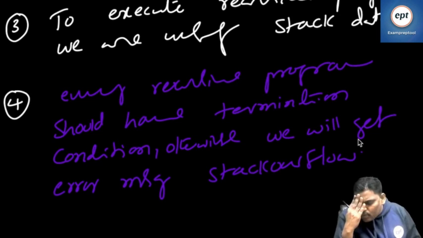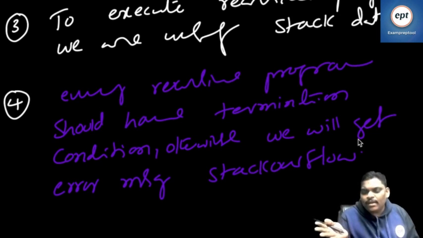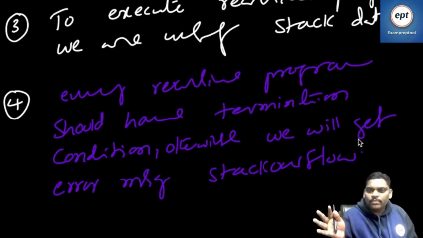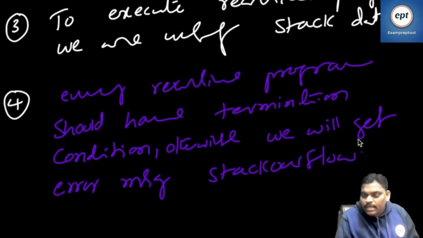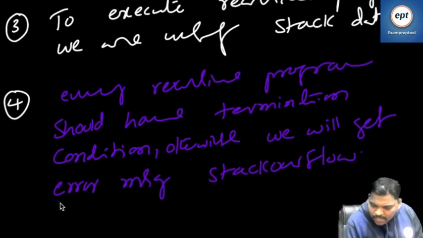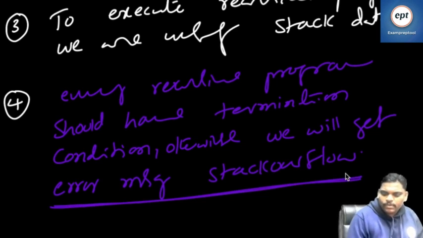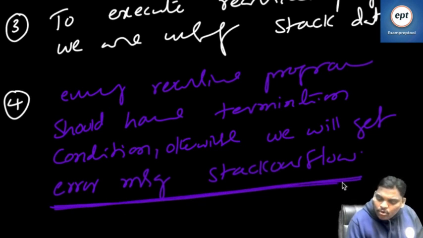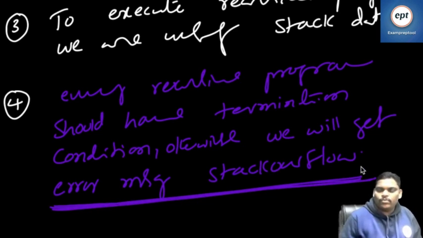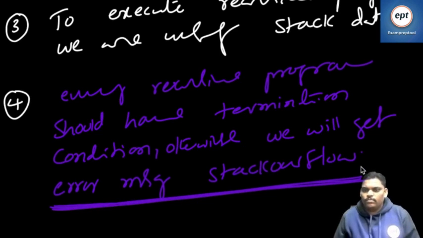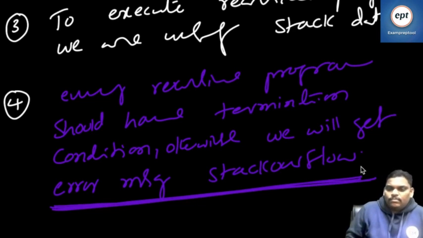Hey Stack Overflow bhaiya, please remove that name, yaar. My innocent students are unnecessarily trapped. Every recursive program should have a termination condition. Otherwise, we will get the error message Stack Overflow. Remember, it is not a website. See this one: error message Stack Overflow, not the website Stack Overflow. Be careful with this one.